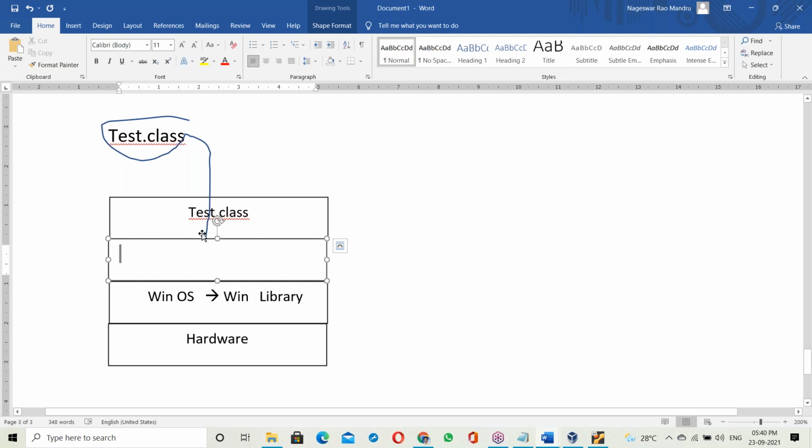Someone has to link the tested dot class file with the Windows OS library. Who will link it? Anyone? No idea.